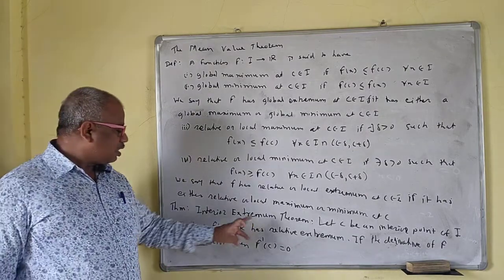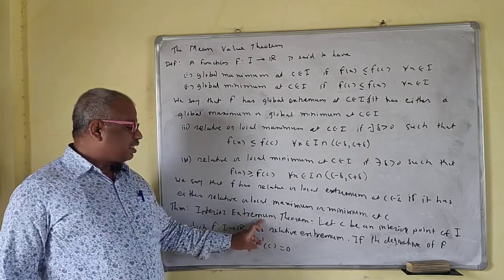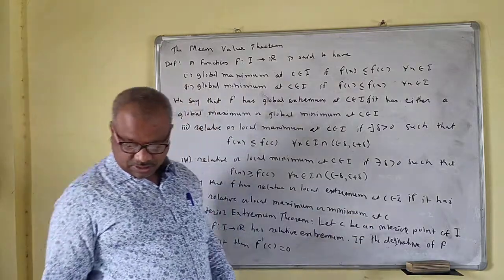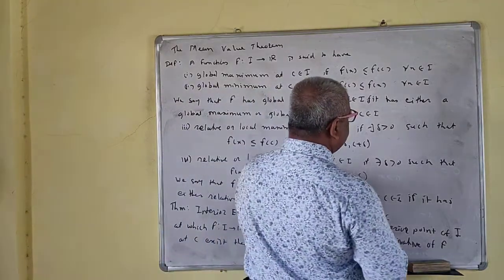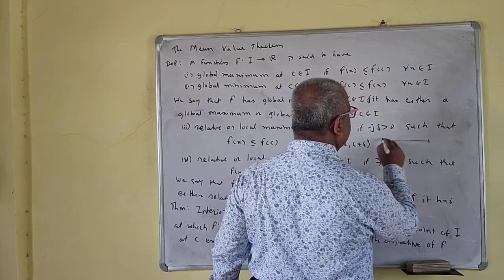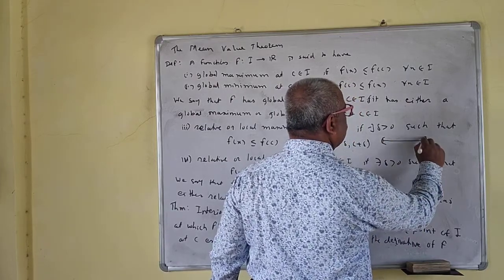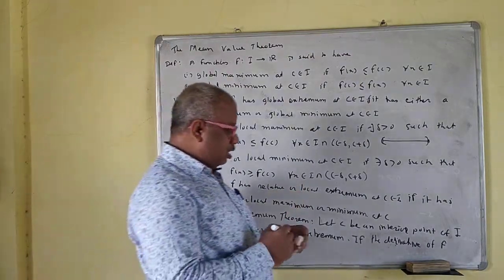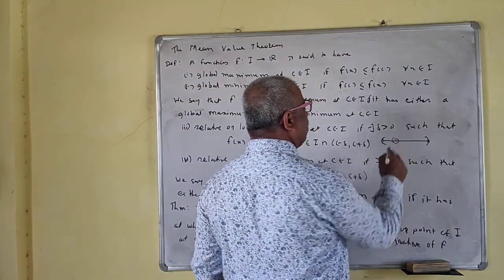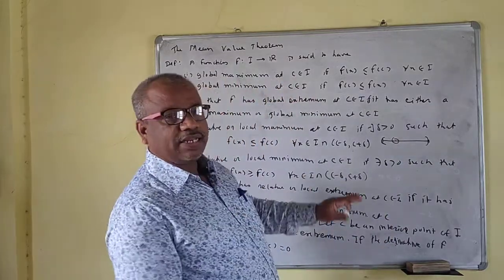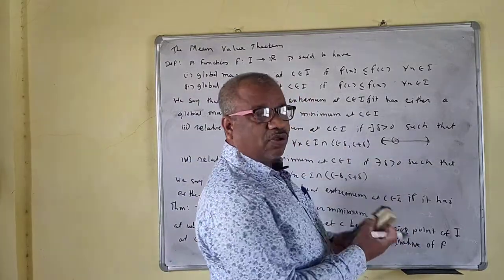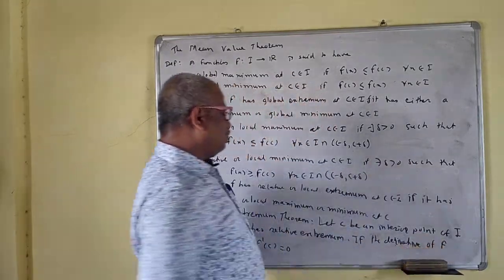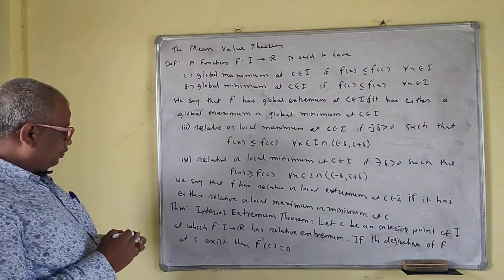This is a very important theorem, the interior extremum theorem. Let c be an interior point of I. An interior point means it belongs to the open interval (a, b), not a boundary point. That means if you take any neighborhood of c, that neighborhood is contained in the set. So any neighborhood of c is contained in that interval, and this is called an interior point.